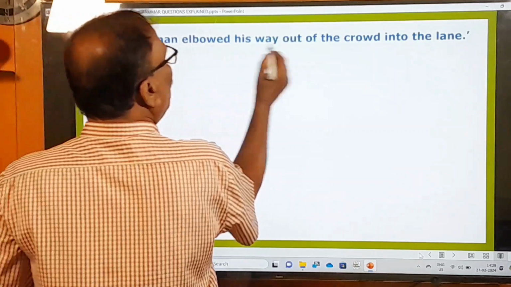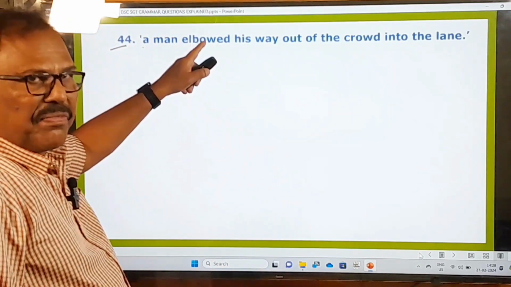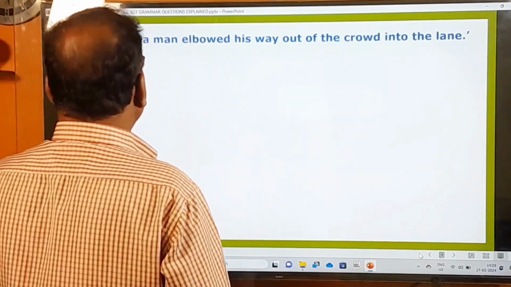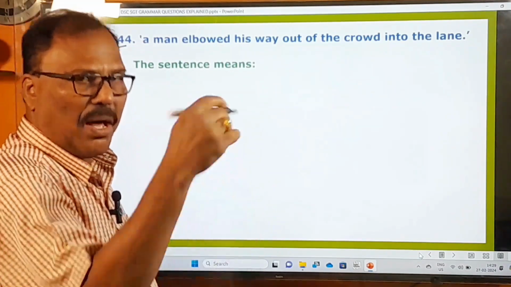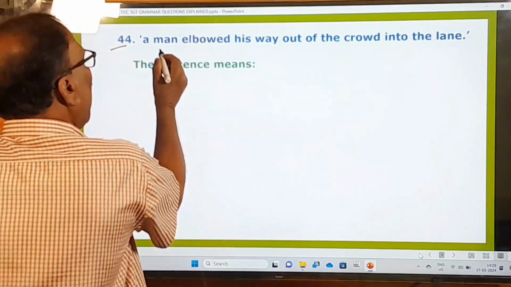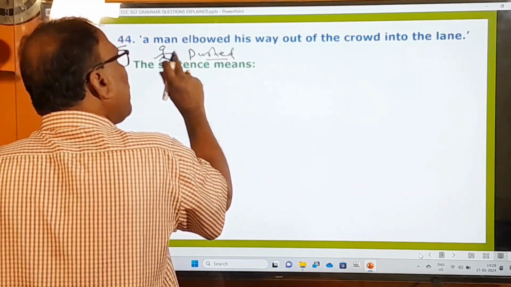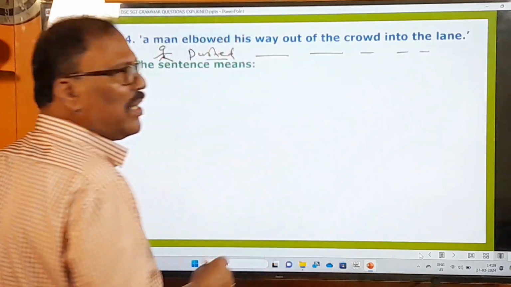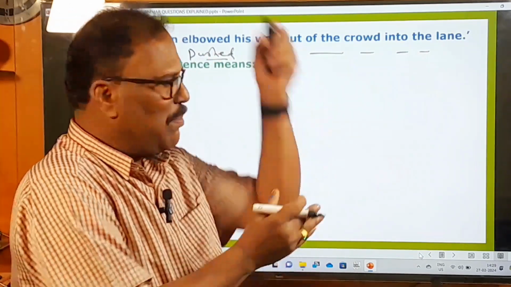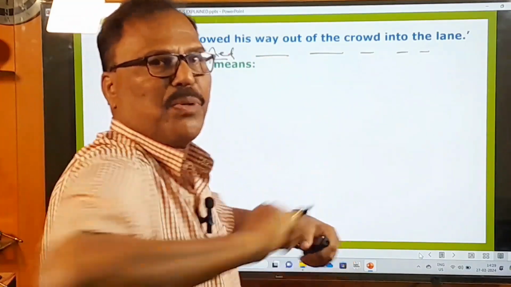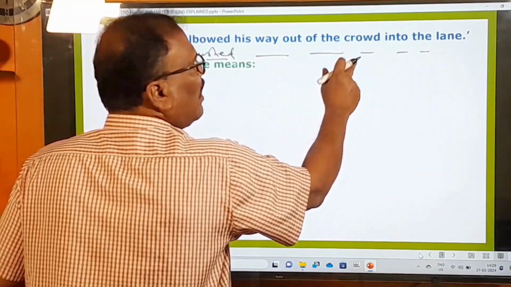44th question. A man elbowed his way out of the crowd into the lane. That's the very first sentence of the passage. So what is the examiner asking you to do? This sentence means... before we choose the correct option from the options given below, let us see the meaning of this. A man, you know very well, some man. Elbowed means pushed. You can easily understand this. A man pushed his way out of the crowd into the lane. Elbowed means pushing the people with his elbows. With the elbows he was pushing the people. So he made his way, pushing the people that were in the crowd, and he came into the lane.